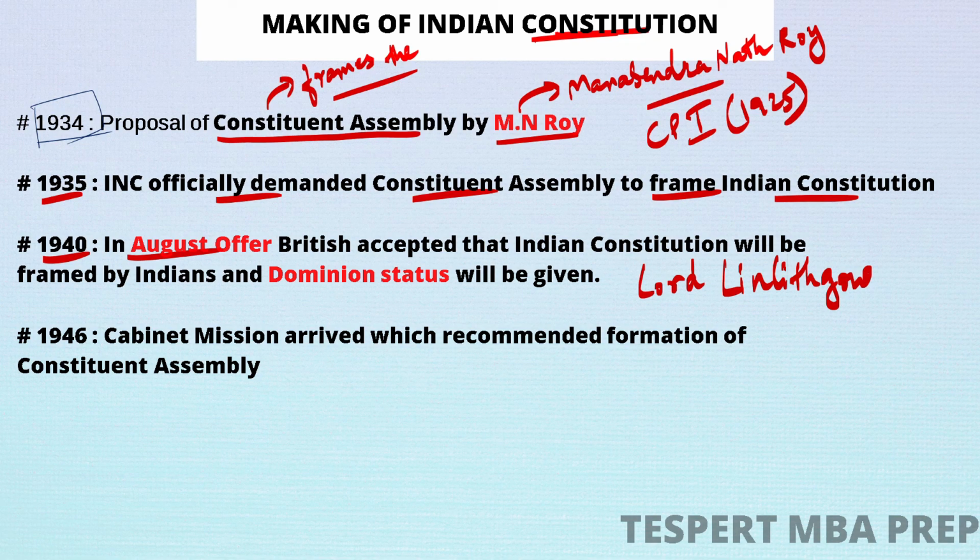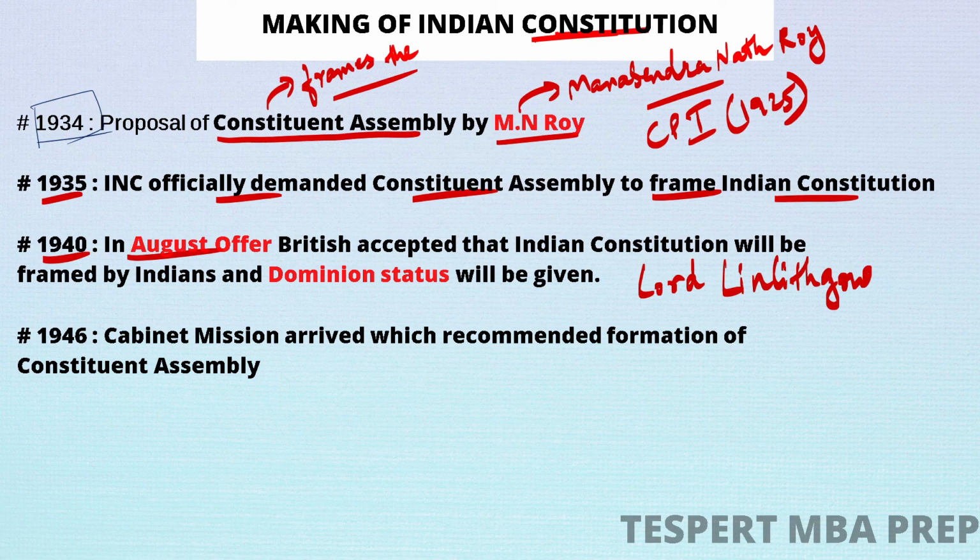See, if you observe this offer which was proposed by the British, this was just to attract Indians, so that we Indians help them in the Second World War. And what the British said was, we will permit you to make your own constitution, but we won't give you complete independence.